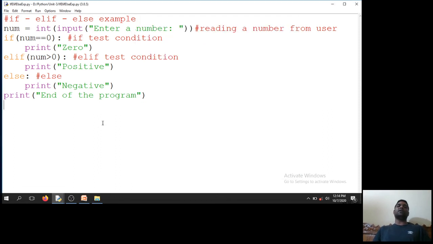So these are all the examples of 4 different types of if conditions, as well as 3 different types of control statements: sequential control statements, decision control statements and iterative control statements.